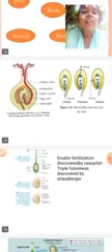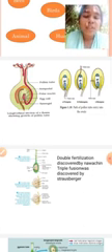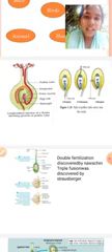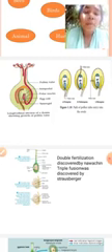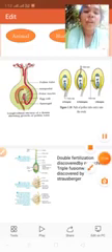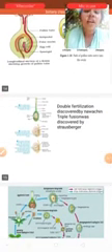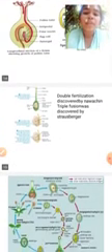Here, the entry of the pollen grain into the ovule happens in three types: porogamy, chalazogamy and mesogamy. Porogamy means the pollen grain enters the ovule through the micropyle. Entry through the chalaza is called chalazogamy. Entry through the integuments is called mesogamy.